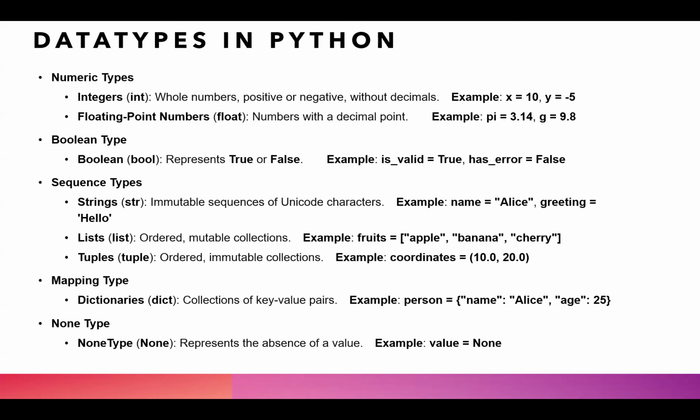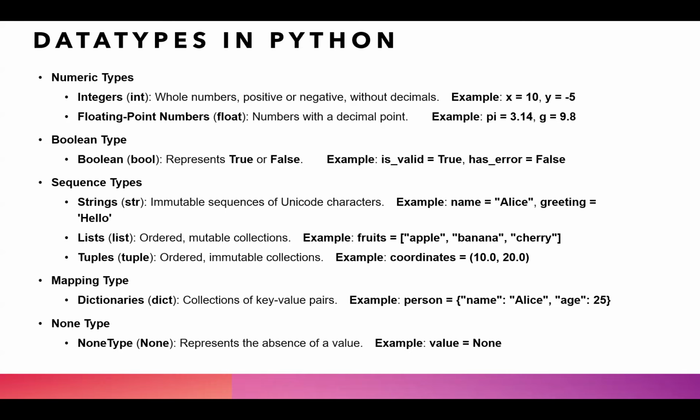Next, we have sequence type. There are three types: strings, lists, and tuples, which we will study in the next slide. Also, mapping type values. Mapping type value is dictionary. In this, the values are stored in key-value pairs. We provide a key, and that key is given a value. We can also say that it is a self-defined data type.